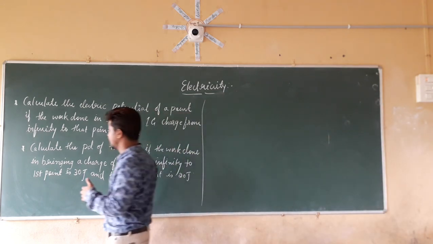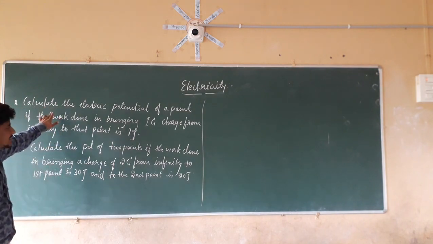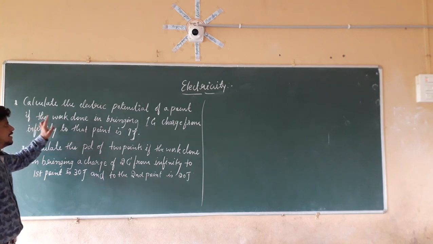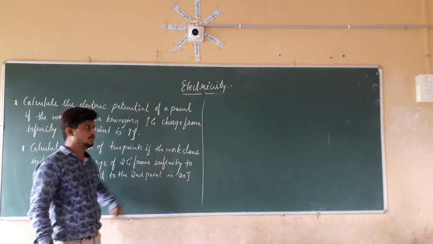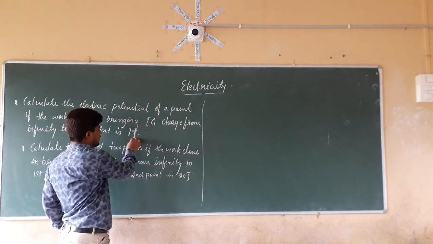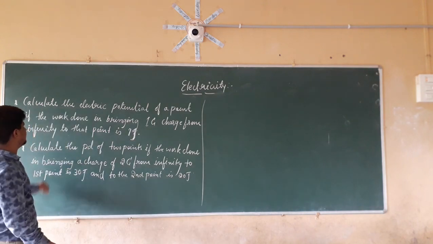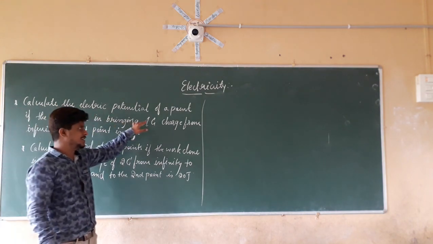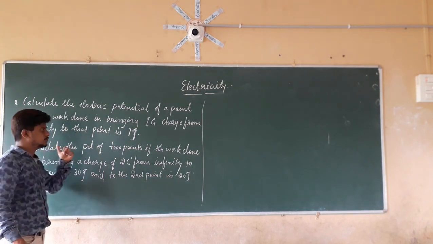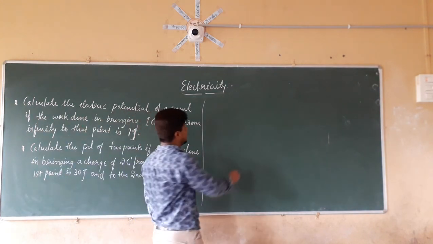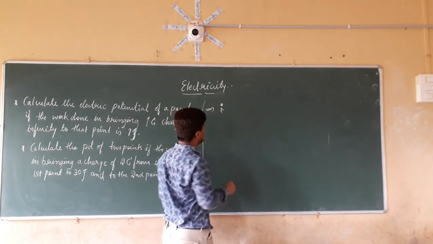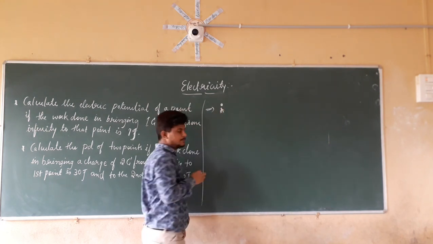Here the numerical is given as: calculate the electric potential of a point if the work done in bringing 1 coulomb of charge from infinity to that point is 1 joule. So in the problem statement, it is given: calculate the electric potential of a point if the work done in bringing 1 coulomb of charge from infinity to that point is 1 joule. This is the point, we don't know that point, let it be a point.